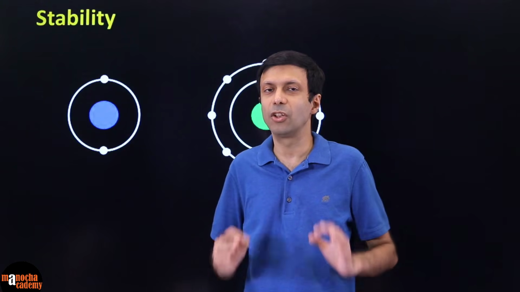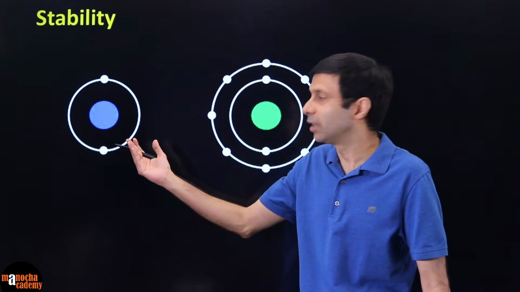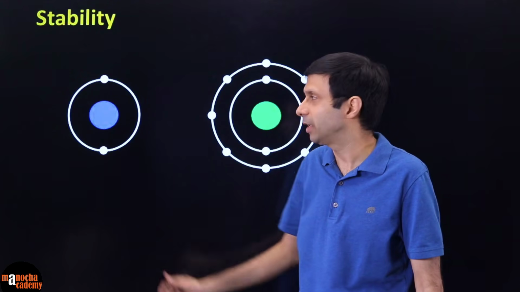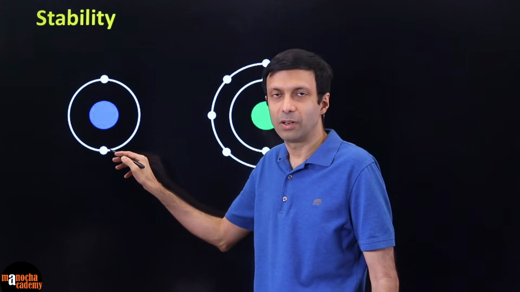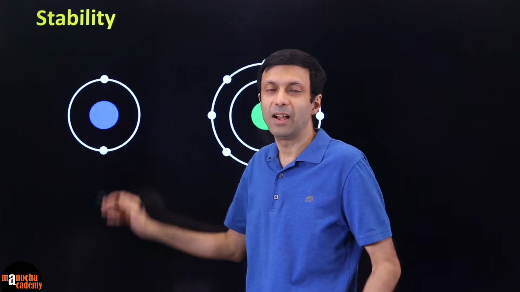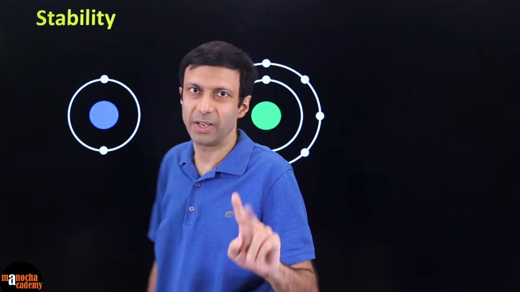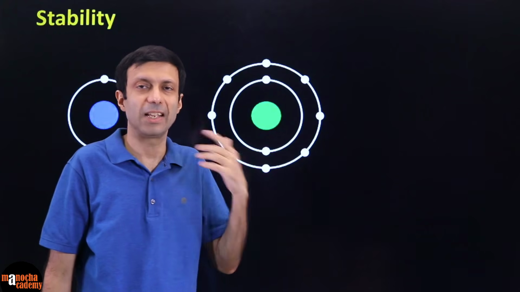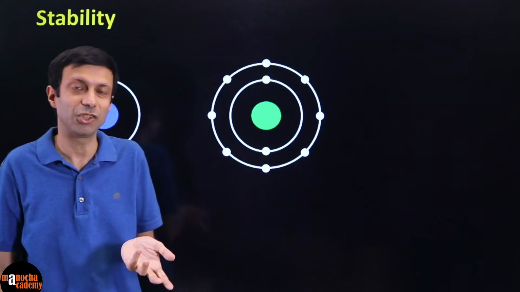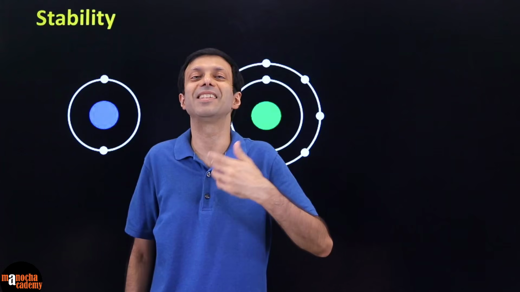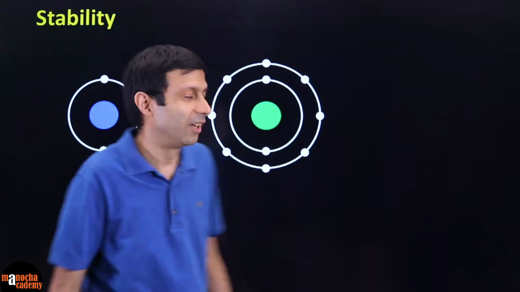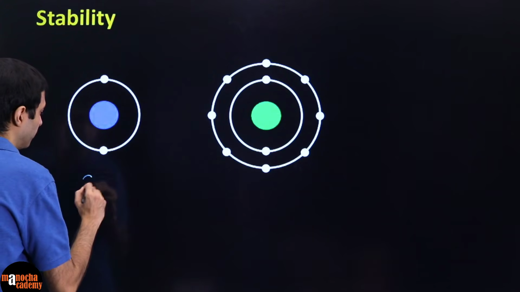So in summary, the rule of stability says that an atom is stable if it follows the duplet rule, which basically means one shell and having 2 electrons, right? So if the atom has only one shell and has 2 electrons, and who is that guy who has one shell and 2 electrons? It's helium gas, again a noble gas, right? So this is basically the duplet rule.